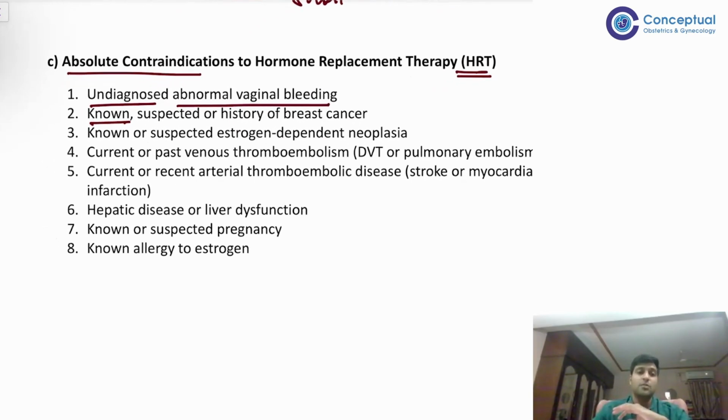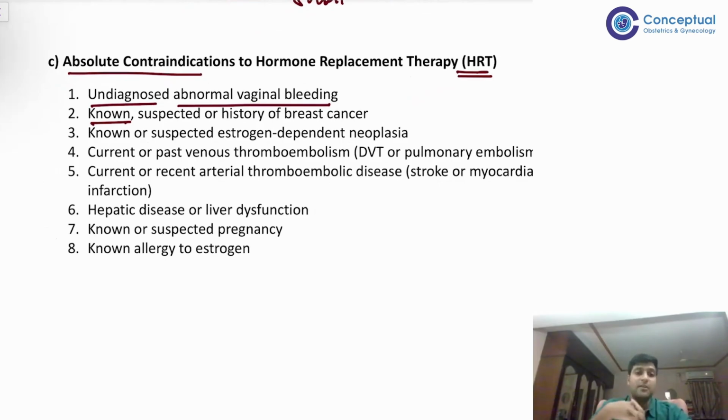Okay, then known or suspected or history of estrogen dependent neoplasia. So for example, certain liver tumors, hepatoma, estrogen responsive होता है, endometrial carcinoma, estrogen responsive होता है. In these cases, we do not give hormone replacement therapies. Then past history of DVT, current case of DVT, do not give because estrogen is thrombogenic.